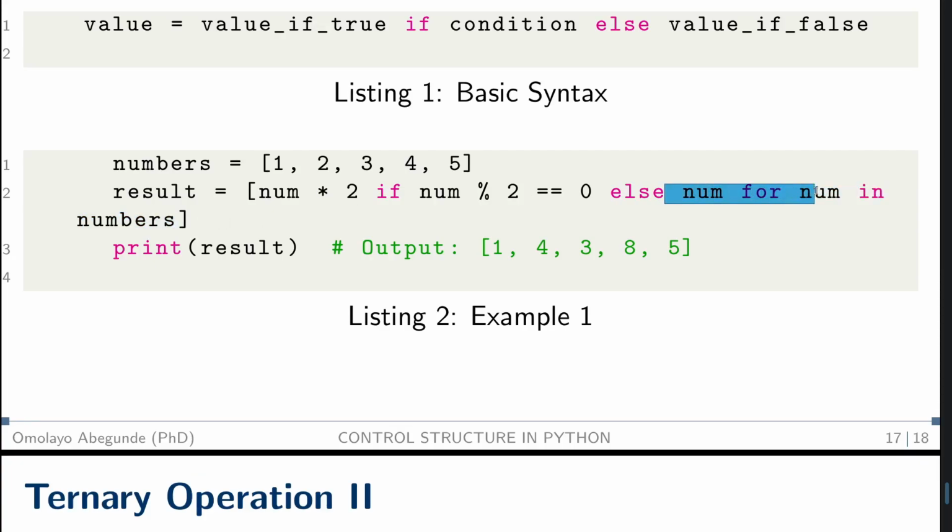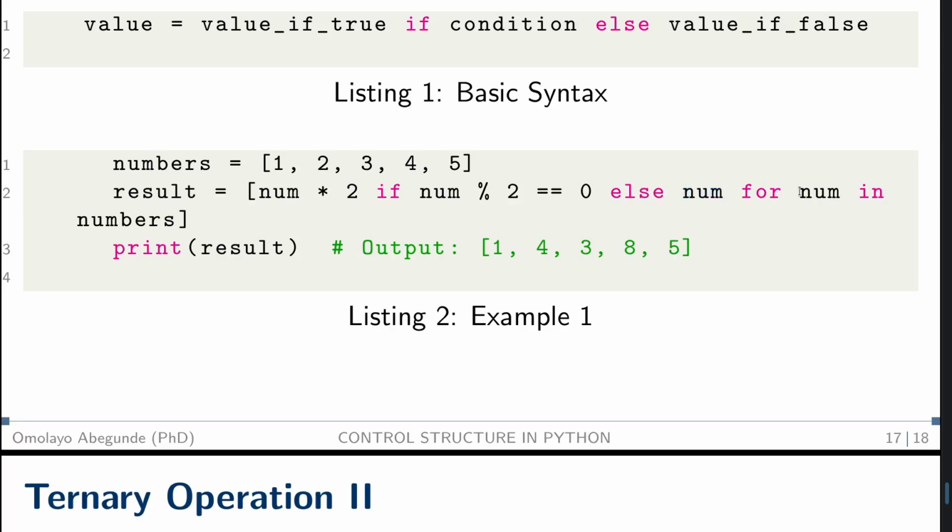Then take this number. If this number modulus 2 equals 0, that means we return number multiplied by 2. If it is not, we just return the number. Understand?